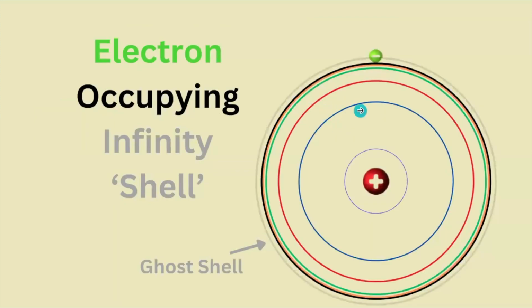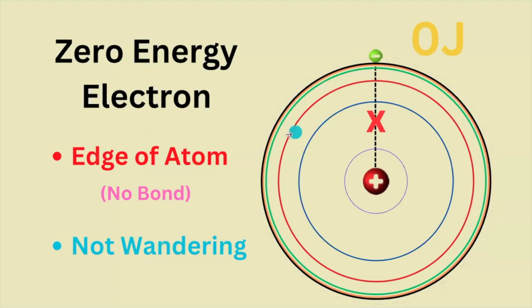Well, this infinity shell is actually crucial to understand the connection or bond an electron has with an atom's nucleus, or lack thereof. We've established that our infinity shell has 0 energy, so an electron which occupies it will also have 0 energy. And if our electron has 0 energy, it's at the cusp of the atom, without getting close enough to form an actual bond with the nucleus. And also, it's not wandering away from the atom because, again, it has 0 energy.